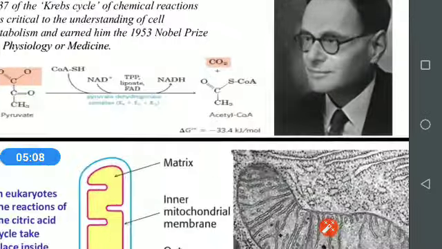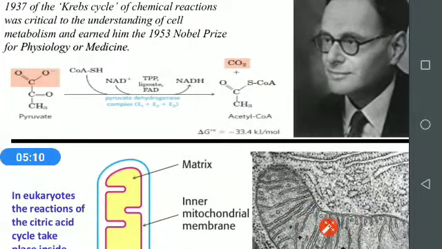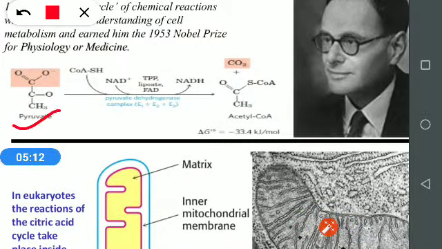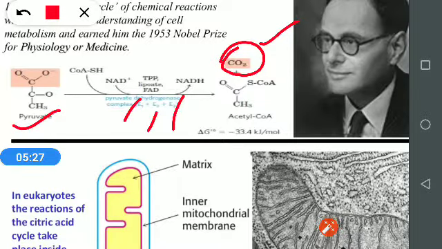This pyruvate is converted into acetyl-CoA by removing 1 mole of carbon dioxide. Pyruvate dehydrogenase is a complex enzyme, where enzymes E1, E2, E3 participate along with coenzymes.